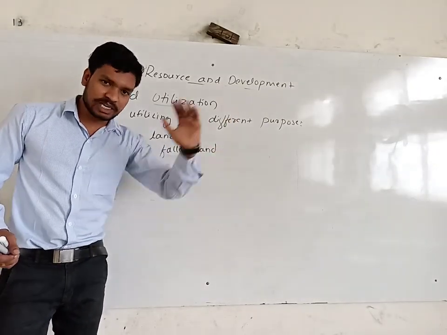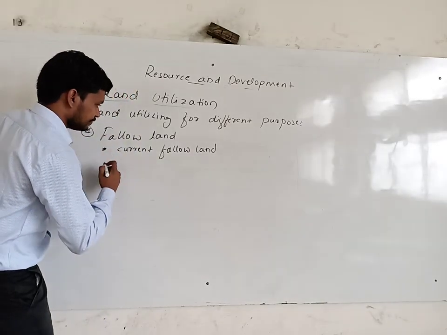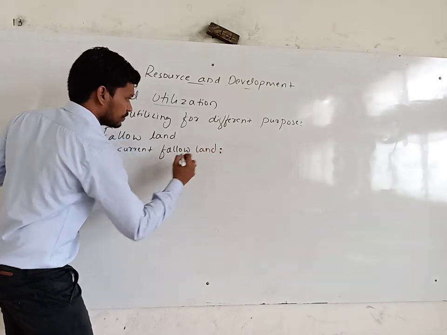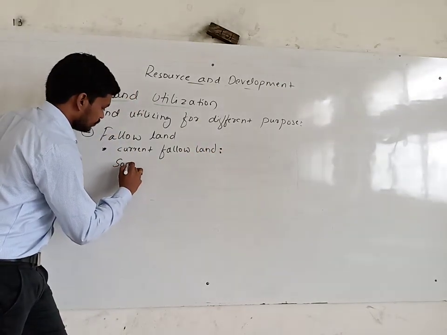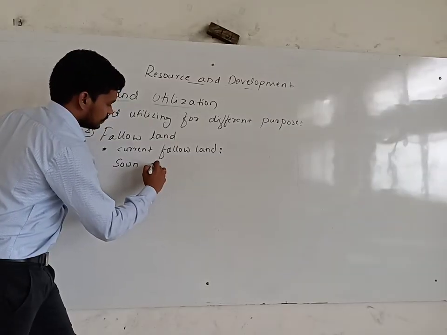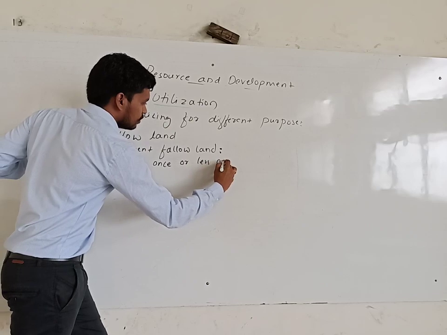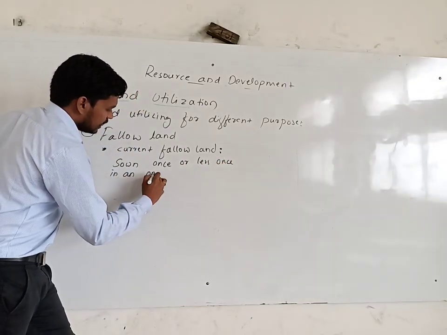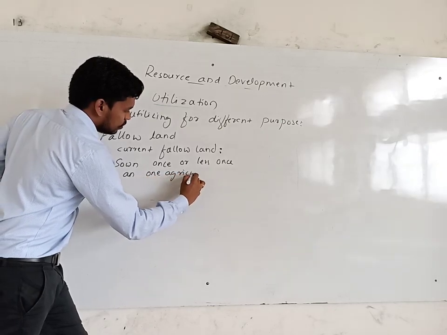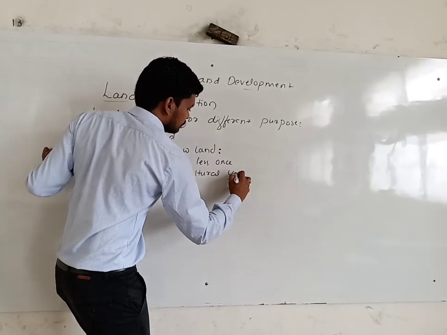For 1 year or less than 1 year, the land sown once or less than once in one agricultural year.